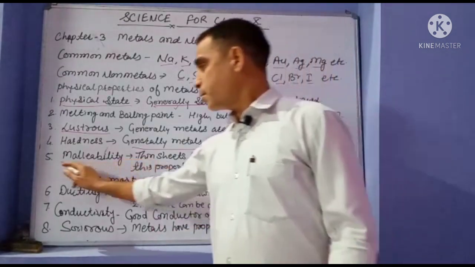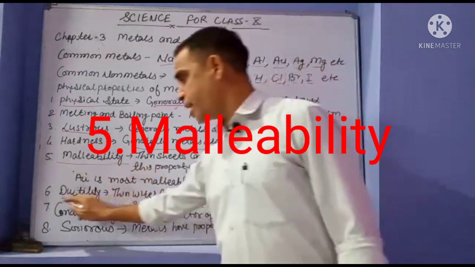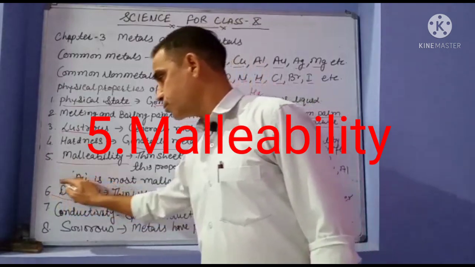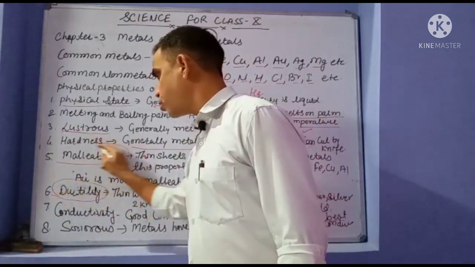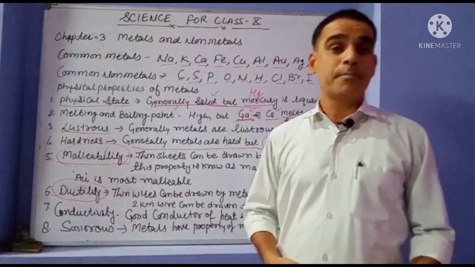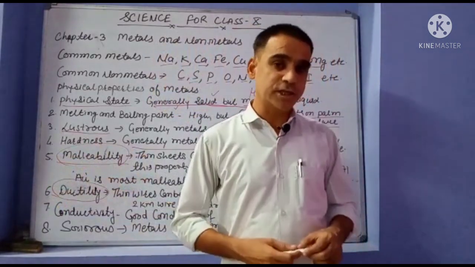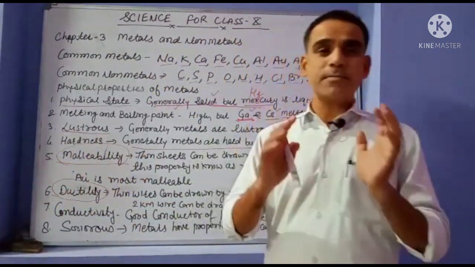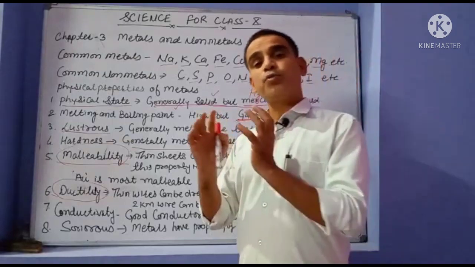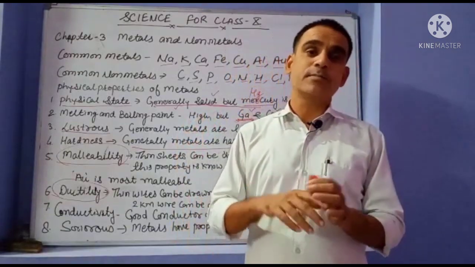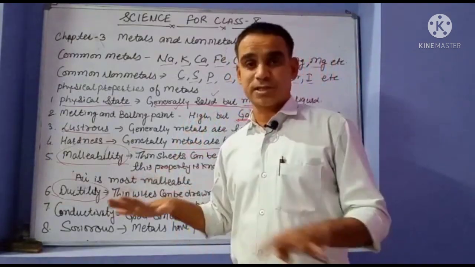Next one is malleability. We have to understand malleability and ductility together. Malleability is the property of metals by which they can be drawn into thin sheets.